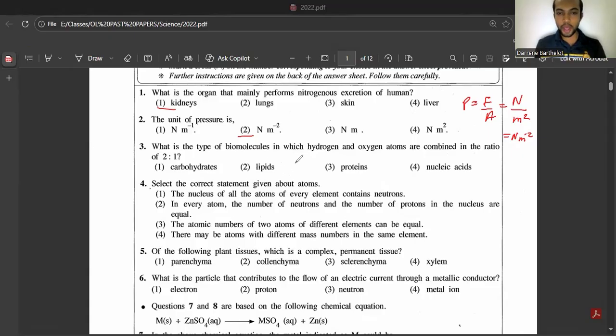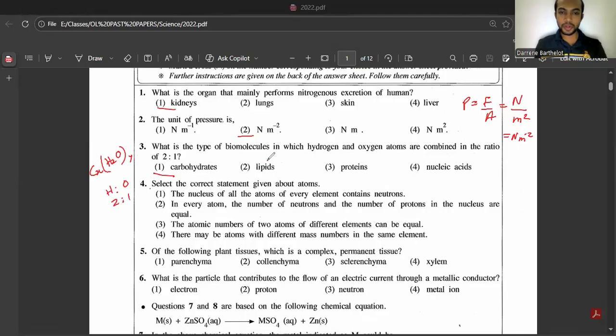Third, what is the type of biomolecule in which hydrogen and oxygen atoms are combined in the ratio of 2:1? So that should be carbohydrate. The molecular formula of carbohydrate is Cx(H2O)y, which means here the hydrogen to oxygen ratio is 2:1.